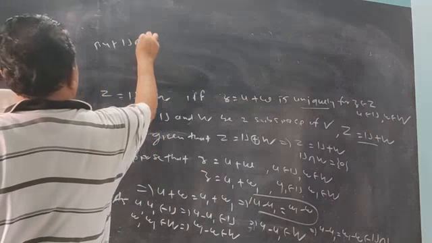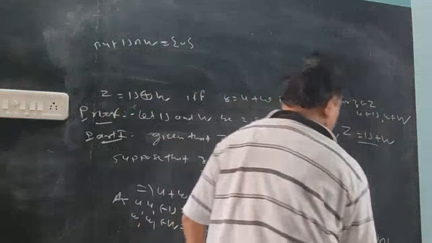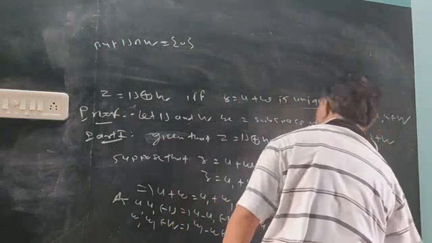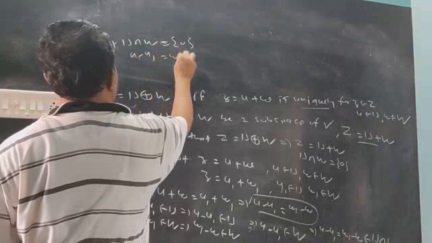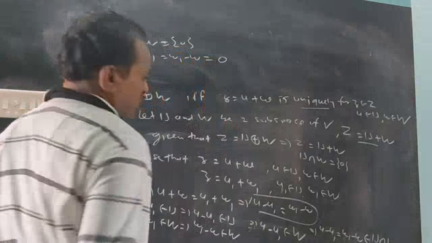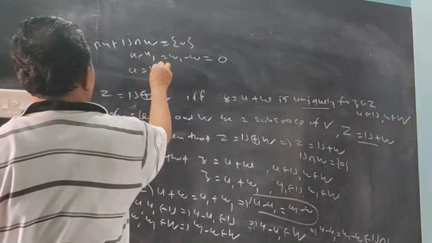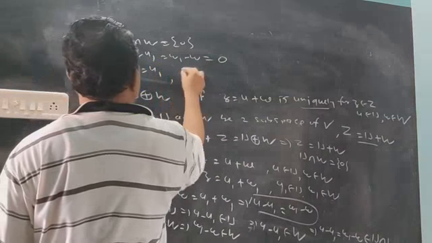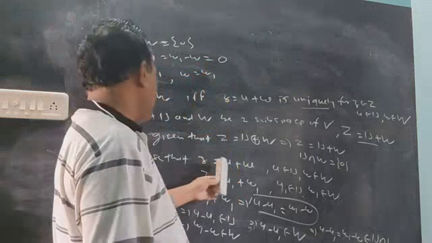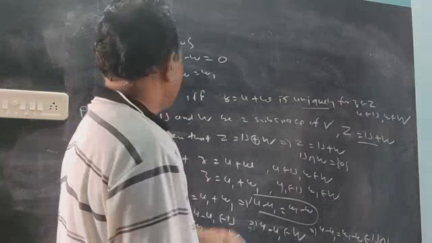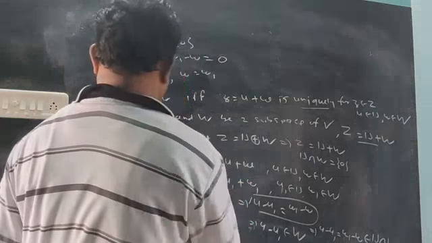But this intersection contains only the 0 vector. Therefore, this will be 0. So u minus u1 and w1 minus w will be equal to 0. Means u equals u1 from this, and from this w equals w1. So we expressed in two ways, this way and this way, but u1 is nothing but u, and w1 is w, so this one is uniquely expressed.